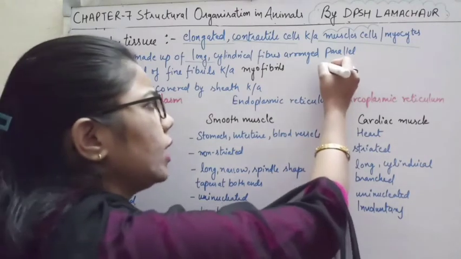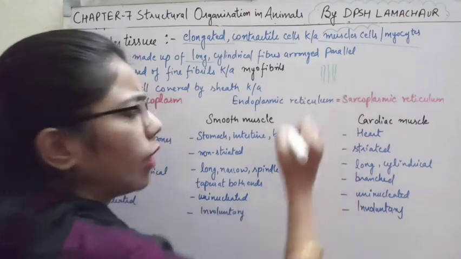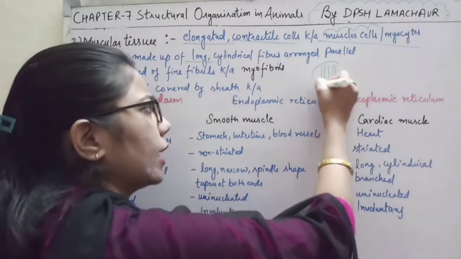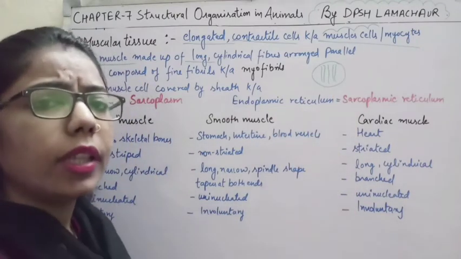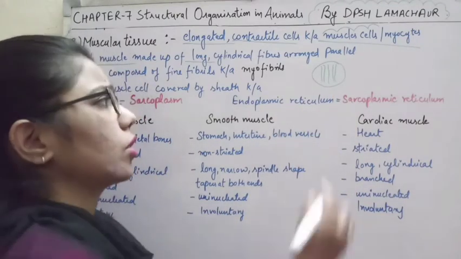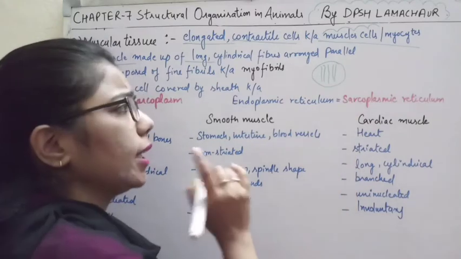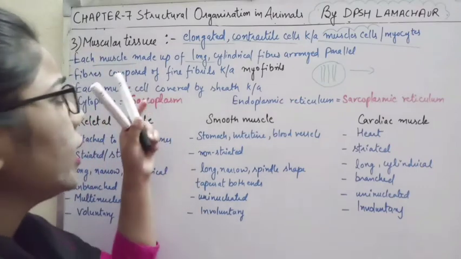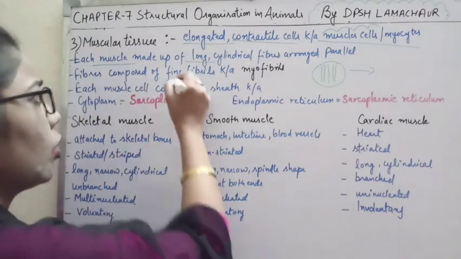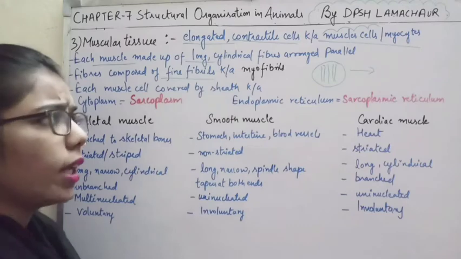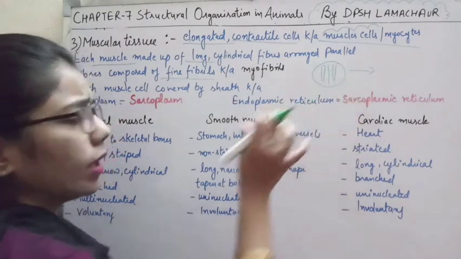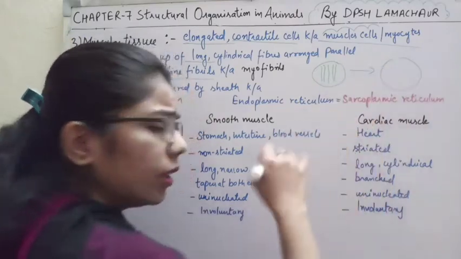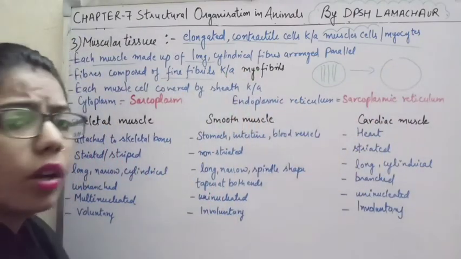When these long and thin fibers get aggregated, they will form a thick structure, which we will call myofibrils. Why? Because these are very fine fibers, and they form another structure, the myofibrils.